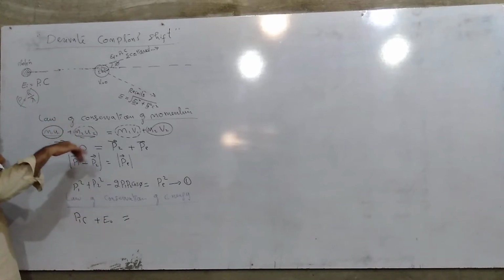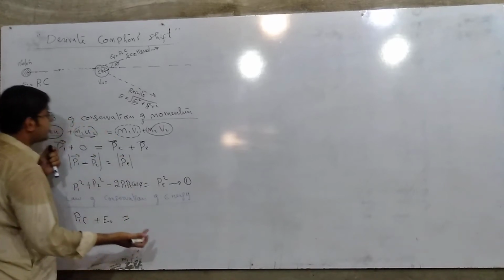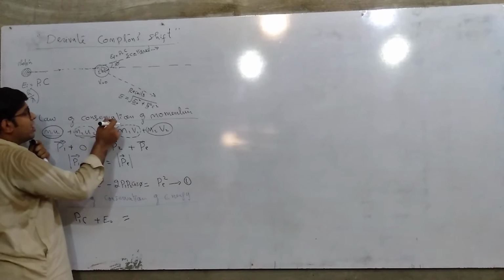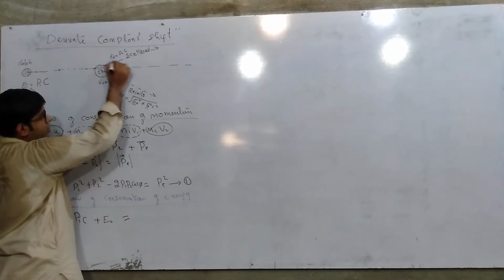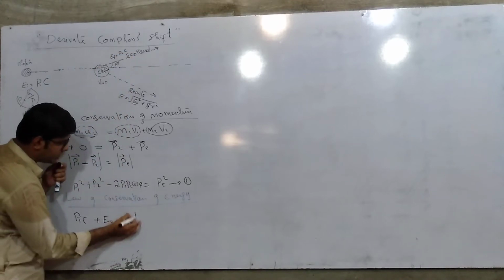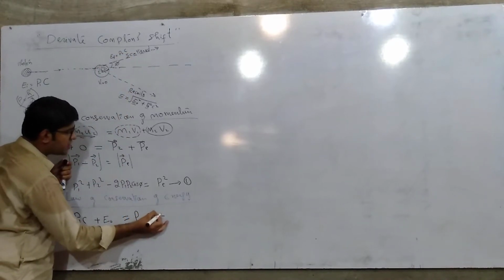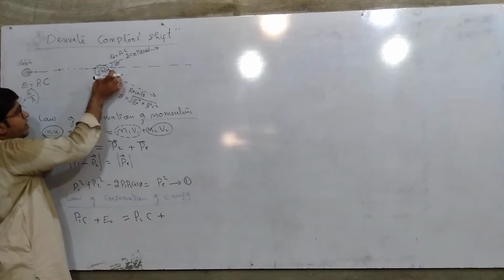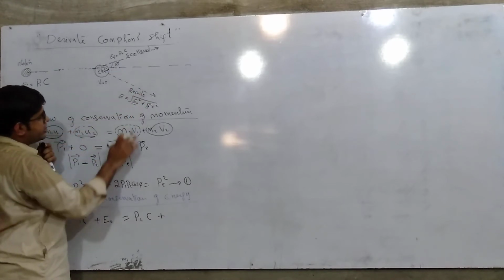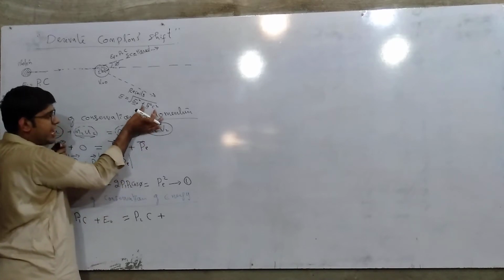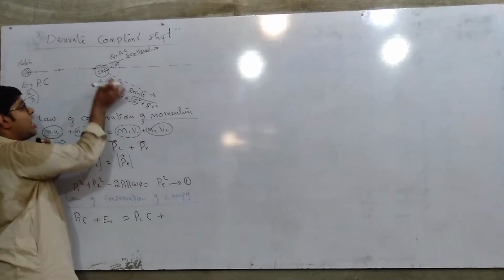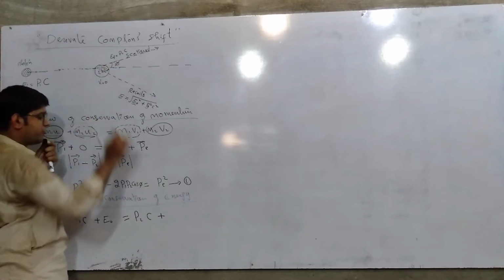Now we will count the total energy after collision. After collision, the photon is scattered and has energy P2C. Plus, after collision, the electron also gained energy, that is E naught square plus Pe square C square.